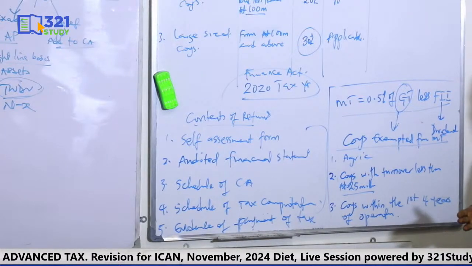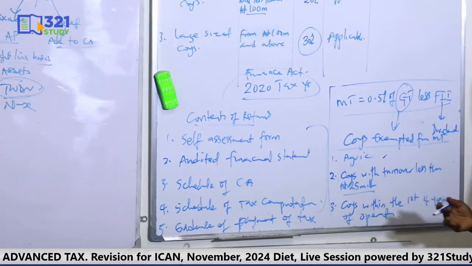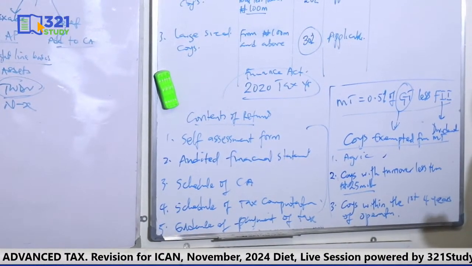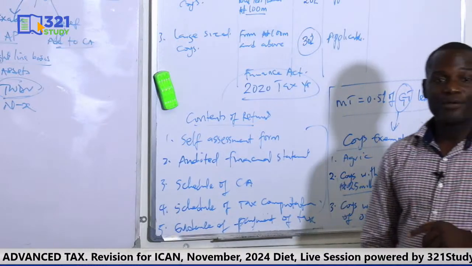So when you see a question, before you do minimum tax, you must ask yourself these 3 questions. One, is it an agricultural company? If it's an agricultural company, don't compute. Two, is the turnover less than 25 million? If the turnover is less than 25 million, don't compute. Three, is the company within the first 4 years of operation? So you have to check the date of commencement and check the year you are computing. Count it. Once it has exceeded 4 years, compute. But once it's still within the first 4 years, don't compute. So these are the 3 companies that are exempted from minimum tax.